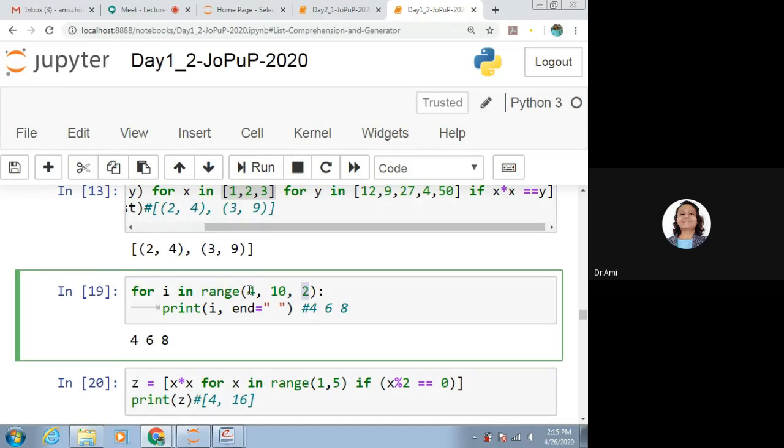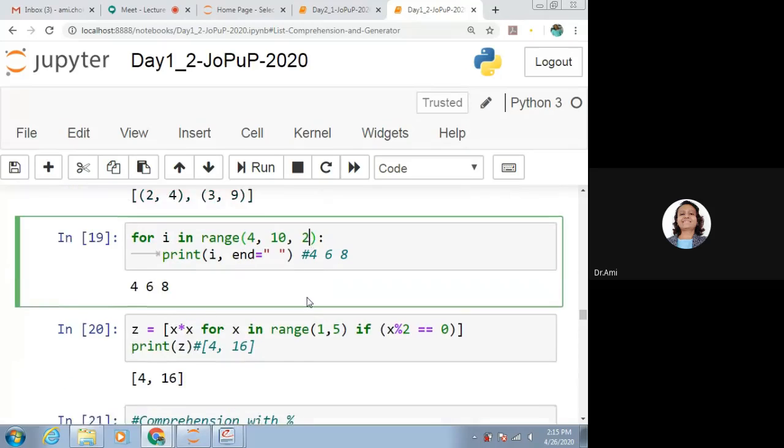That means 4 to 10, but 10 is not included, at a distance of 2. We are printing that, so we will be getting 4, 6, 8. This is just to remind you about the for loop, where you can have a distance of 2 or whatever you want.